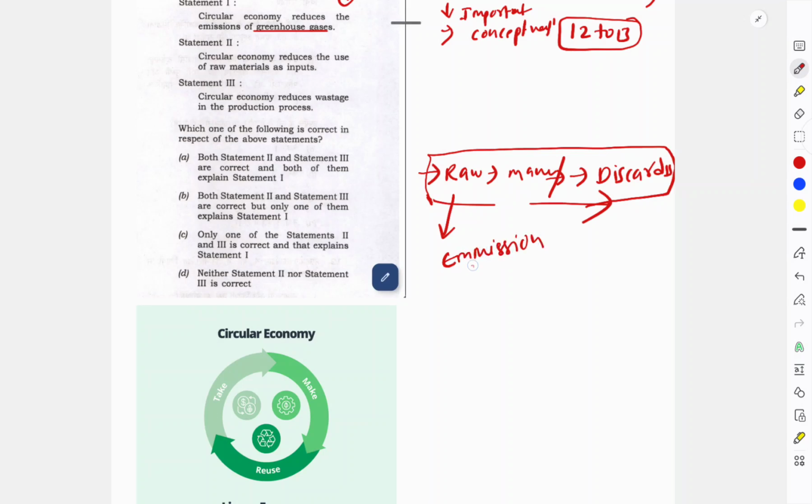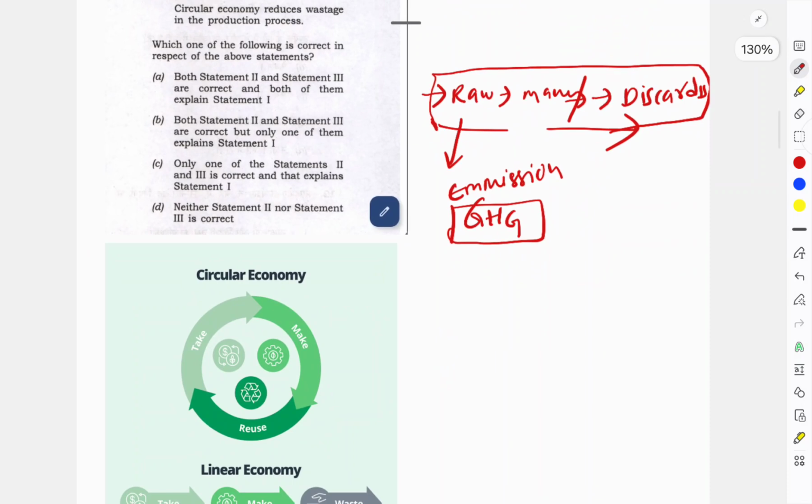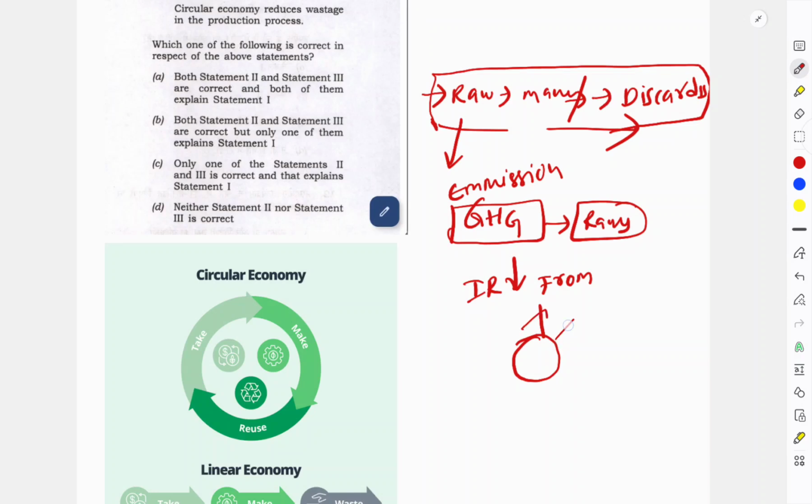For those who don't know what greenhouse gases are, I will give a simple explanation. Greenhouse gases are certain gases. When the rays, especially infrared rays, come from the sun and reach the earth, they are radiated back from the earth to the atmosphere, not to the sun, sorry guys.